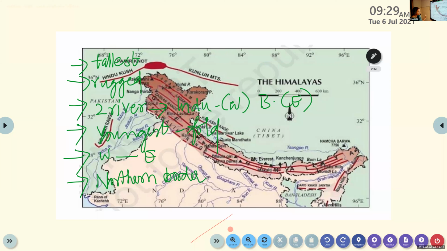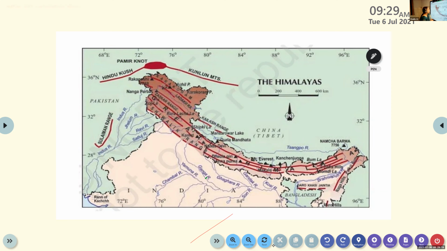Okay, is that clear to you? Yes, ma'am. Okay. Then we are moving into the next point. We already discussed the extension of India from north to south.